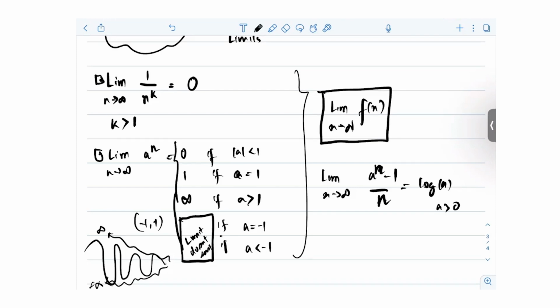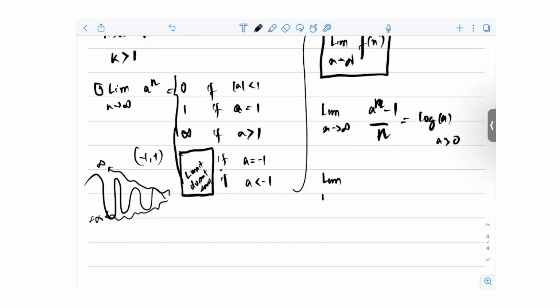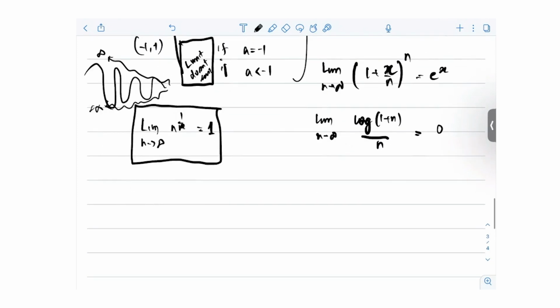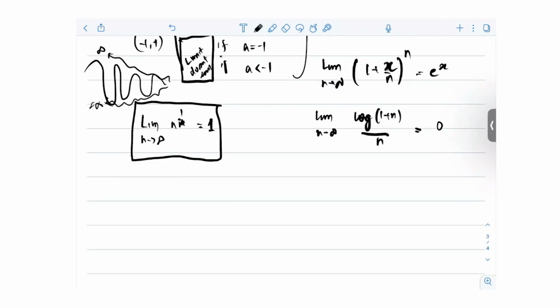So there are lots of results. Another important result is limit n tends to infinity of 1 plus x by n, whole to the power n, is nothing but e to the power x. There are lots of results like this. Limit n tends to infinity of log of 1 plus 1 by n is nothing but 0. These are certain things you should know, and this is very important stuff. There are also other results, like n to the power 1 by n. You know it's 1, right? We have not shown it's 1, but we can prove it, and we'll show it probably today.